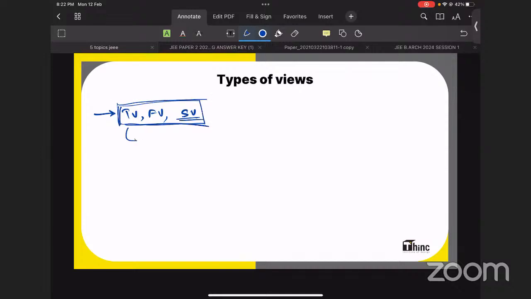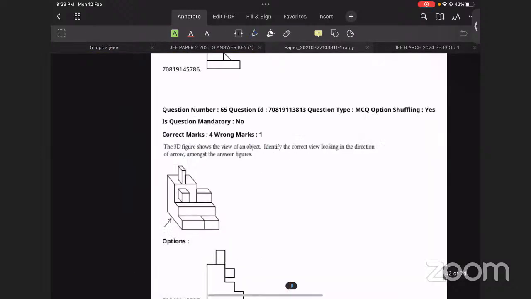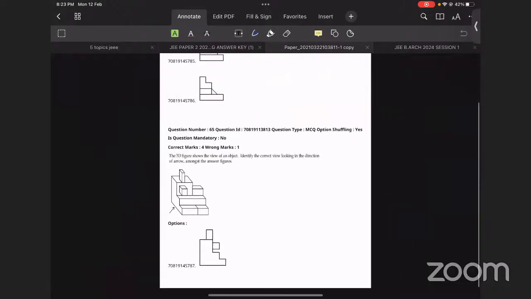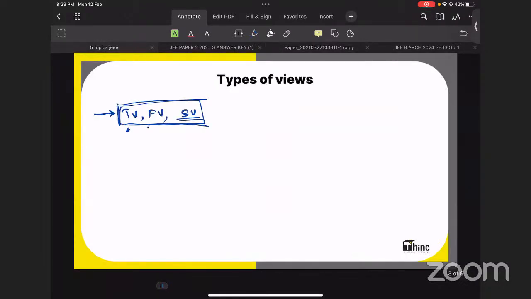And there are top view, front view questions. A top view will be provided, and you need to identify the front view. That type of question is also there. Usually, in the majority of cases, you will be provided with an isometric view. That means you are provided with a solid-like view. I will show you one example. A solid-like view like this will be given in your question paper, and from the options, you need to identify the view from the direction of that particular arrow. That is what the majority of the questions will be.